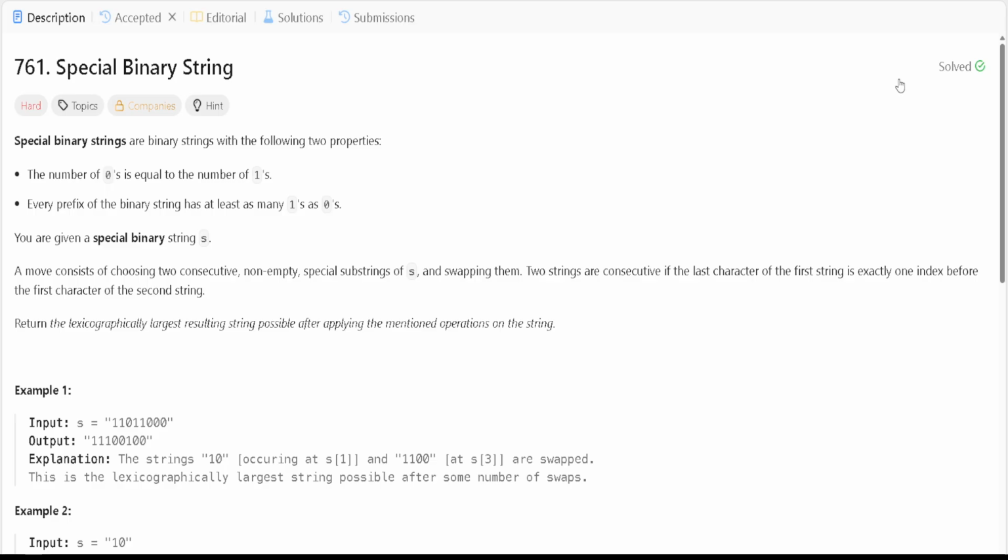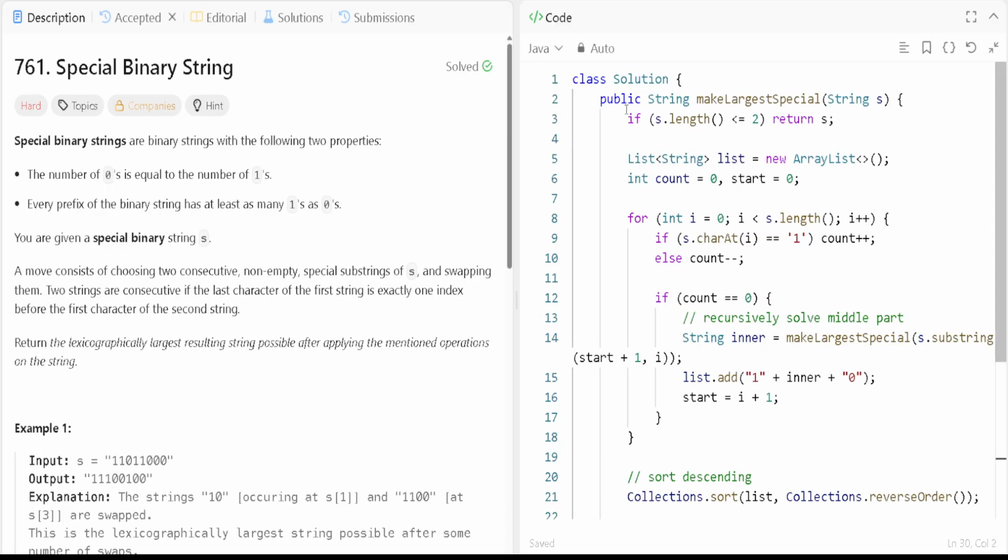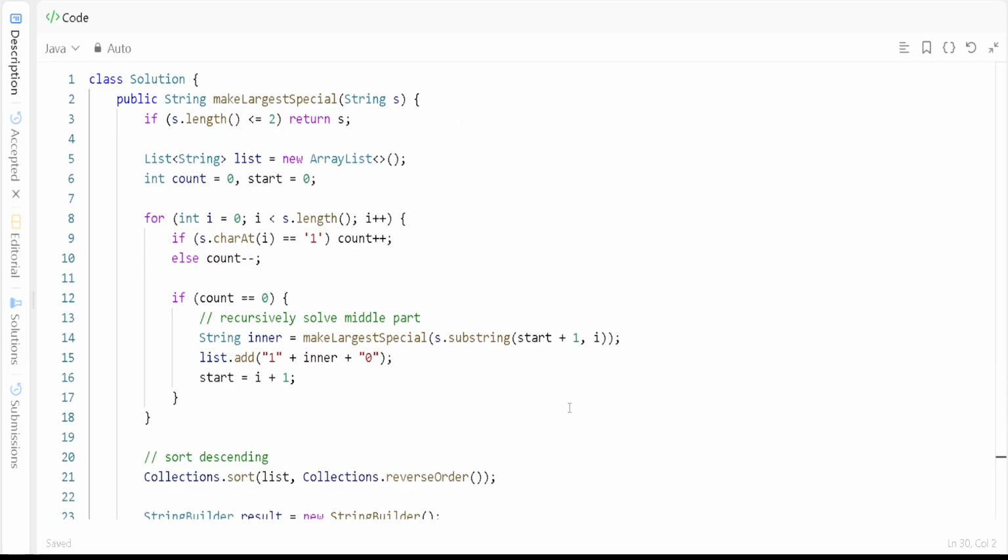Let me go here. So the problem we have is make largest special, right? This is the method where the string is given. And what is the intuition behind this solution? We have treated all the ones as opening braces and all the zeros as closing braces, or you can say 1 is an open bracket and 0 is a closed bracket, right?